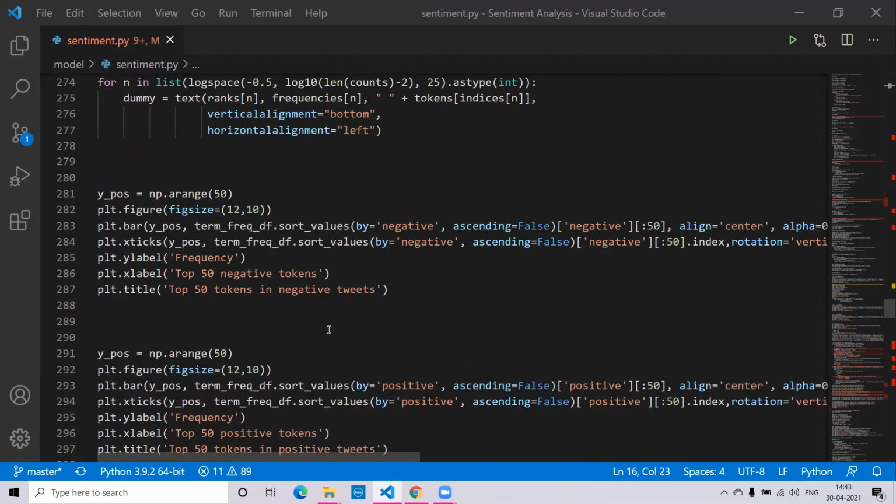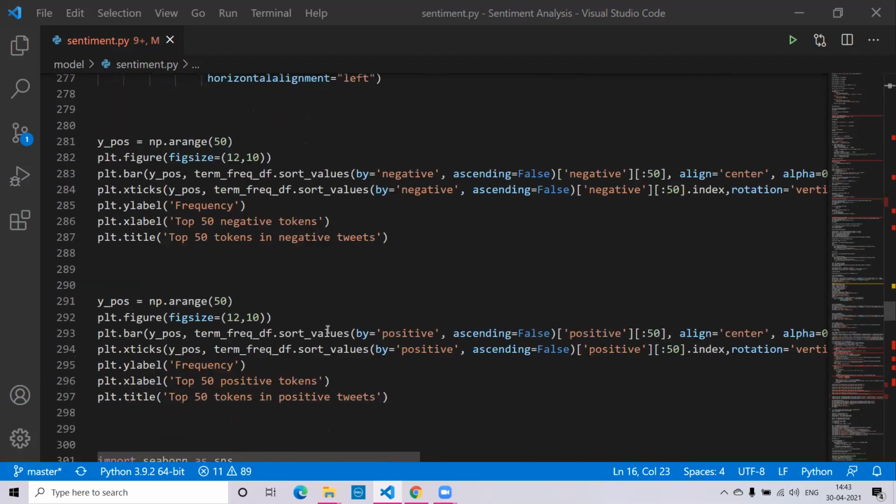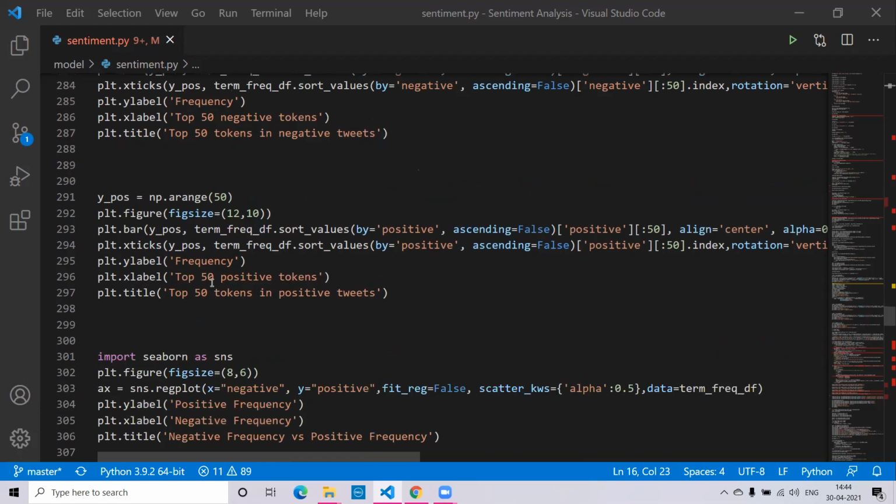After plotting the Zipf's graph, next we have plotted the top 50 negative tokens and the top 50 positive tokens. Now we have all our positive and negative tokens clearly arranged in two different arrays. After applying tokenization as well as Zipf's law, we get the most frequently occurring tokens in both negative and positive. First we have plotted a bar graph to show the top 50 negative tokens. Then we have plotted another bar graph which shows the frequency of the top 50 positive tokens.